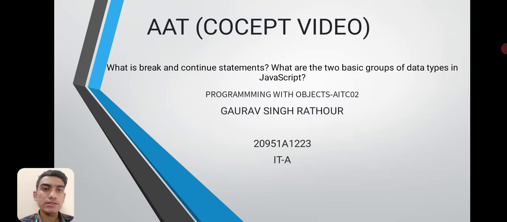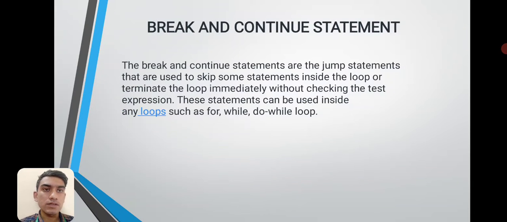Today we are going to discuss the topic: what are break and continue statements, and what are the two basic groups of data types in JavaScript. So what are break and continue statements? The break and continue statements are jump statements that are used to skip some statements inside the loop or terminate the loop immediately without checking the test expression. These statements can be used inside any loop such as for loop, while loop or do while loop.